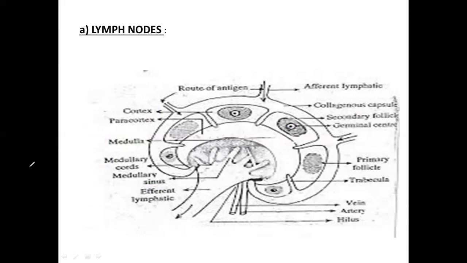3 parts. Each part will be having different kind of lymphocytes. Hilus is an opening through which arteries enter and veins exit. From the afferent lymphatic duct, lymph will be entering into the lymph node. Through the efferent lymphatic duct, lymph will be going out. So this is about the lymph node.